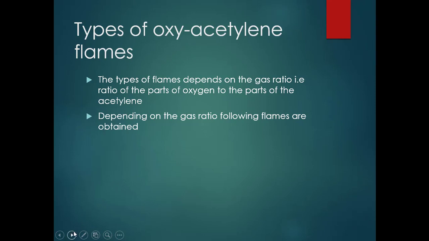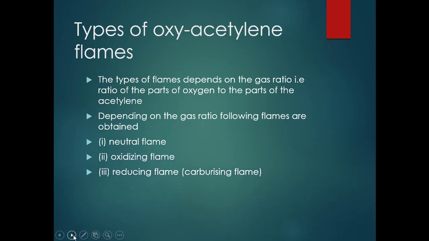If you vary these gas ratios, sometimes you can supply oxygen in a high quantity and acetylene in a low quantity, or sometimes oxygen in a low quantity and acetylene in a high quantity, and sometimes an equal proportion of oxygen and acetylene gas. So the first is the neutral flame, the second is the oxidizing flame, and one more is the carburizing flame, or you can call it the reducing flame.